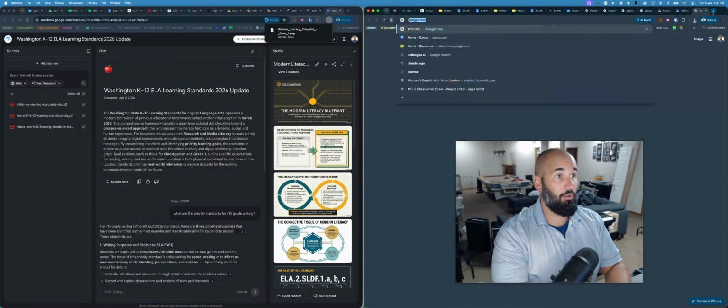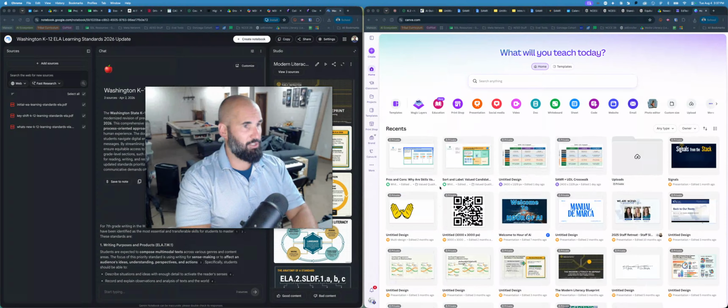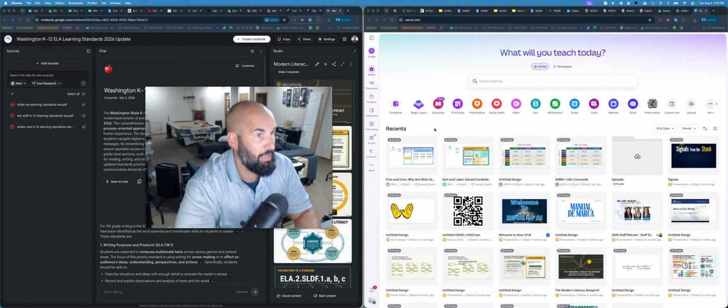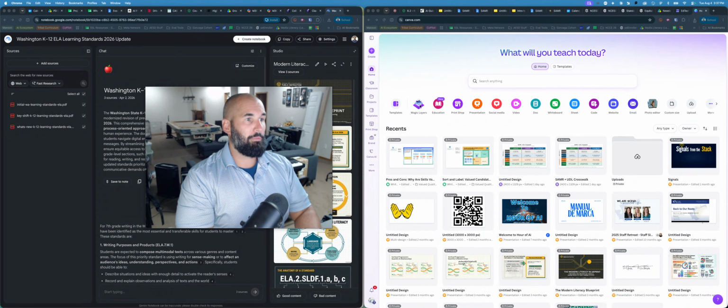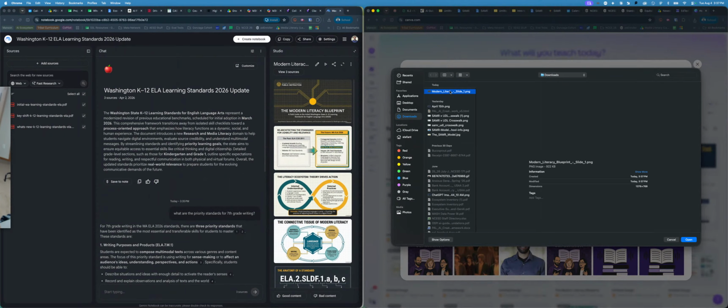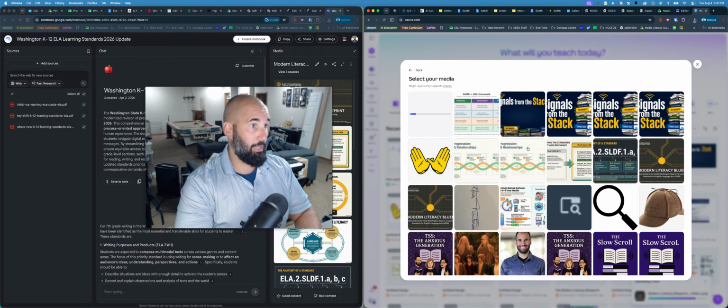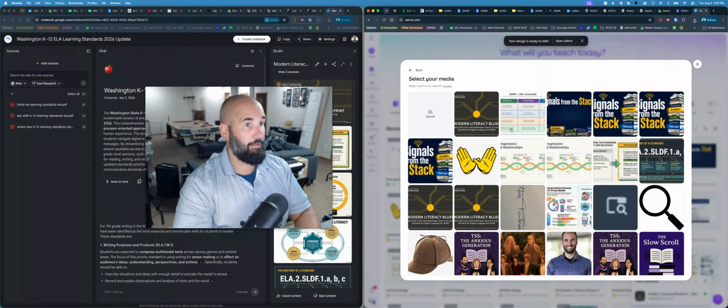Then over here, I'm going to go to Canva. Canva is another free tool for teachers. If you've never used it, it's awesome. But they have this new feature called Magic Layers. I'm going to click on Magic Layers and I'm going to upload that slideshow I just downloaded as an image. It does need to be a picture, so I couldn't do that as a PDF. So I'm going to click on that.